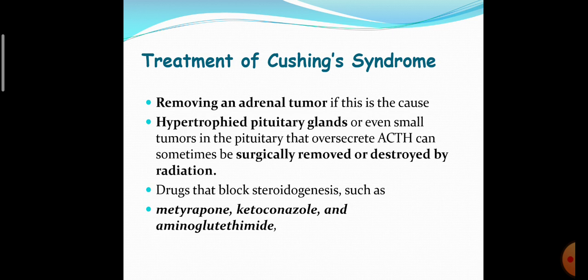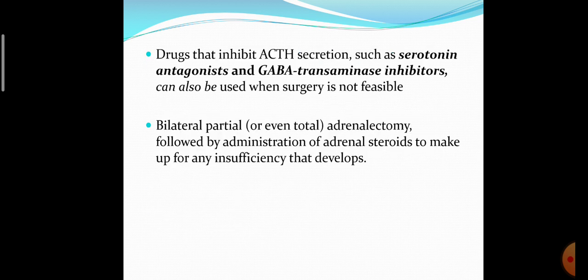So these are the surgical and medical management of Cushing syndrome. Also drugs that inhibit ACTH secretion, like serotonin antagonists and GABA transaminase inhibitors, are used when surgery is not possible. Also bilateral partial adrenalectomy followed by administration of adrenal steroid to correct any insufficiency that develops.